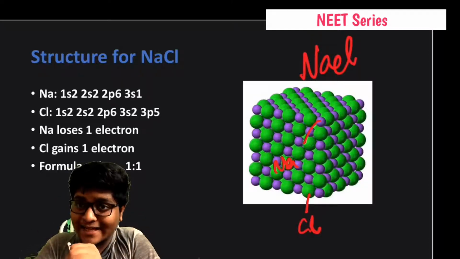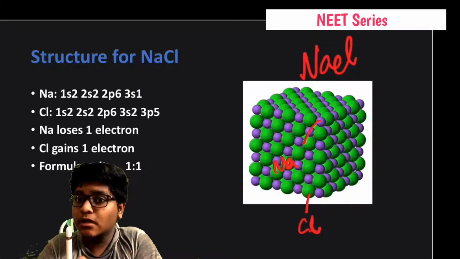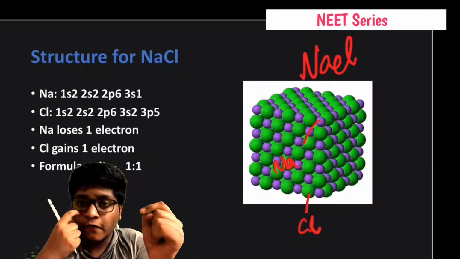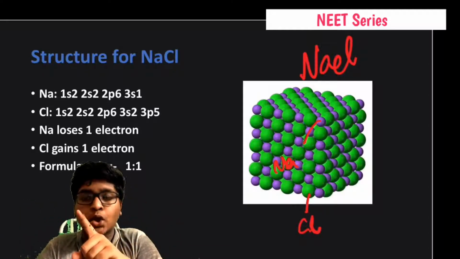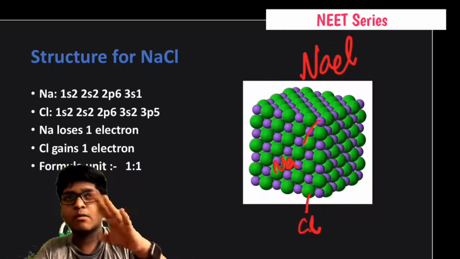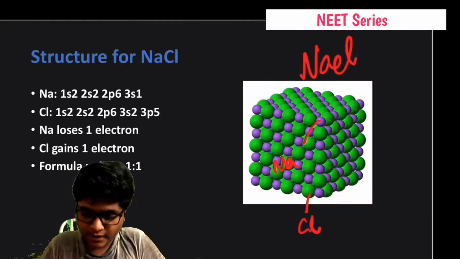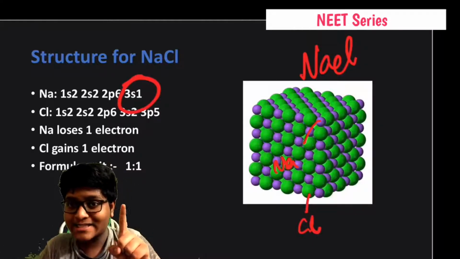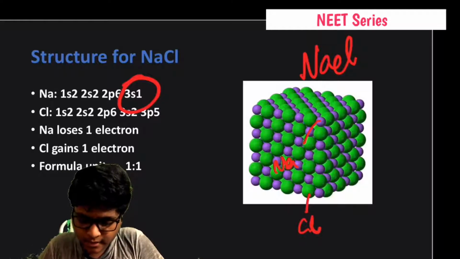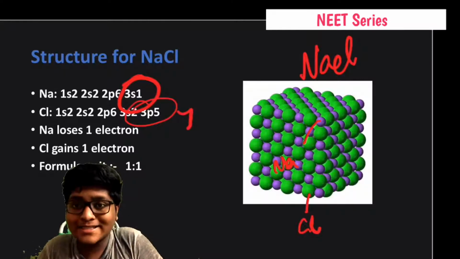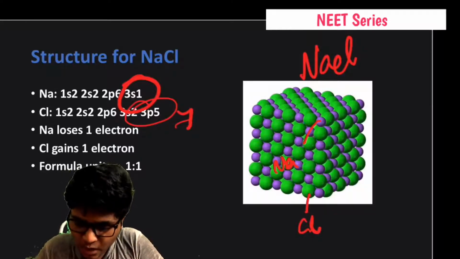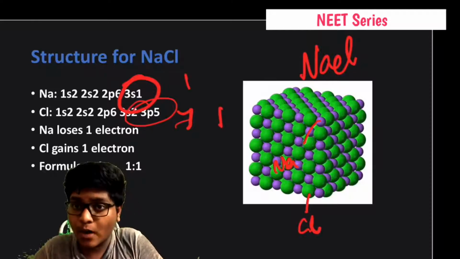How are we going to decide that? Write the electron configuration for Na: 1s2, 2s2, 2p6, and 3s1. One valence electron here, and seven valence electrons in Cl, and the valency is 1 here and the valency is 1 here.